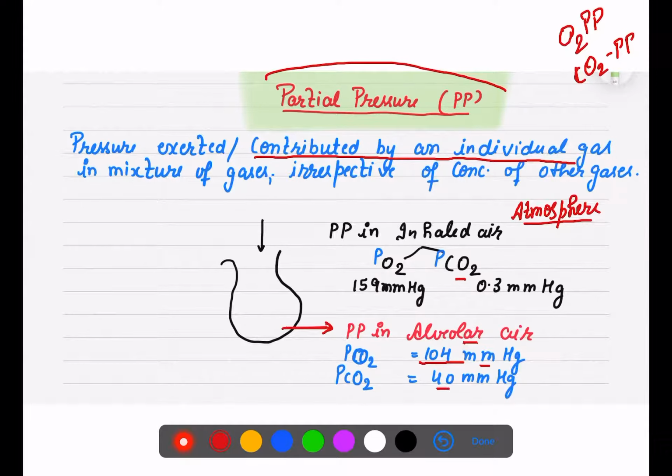it increases, that is 40 mm of mercury, because already in your respiratory tract there was the resting air, which was either not used or not exhaled out. So this air has more CO2. When the fresh air which has oxygen mixes with this air which has CO2, the partial pressure of oxygen and CO2 in the alveoli changes.